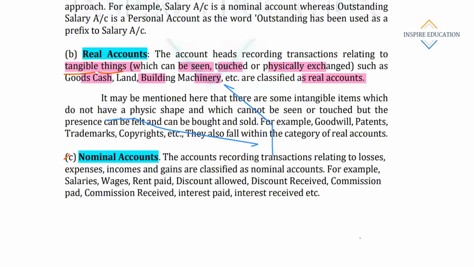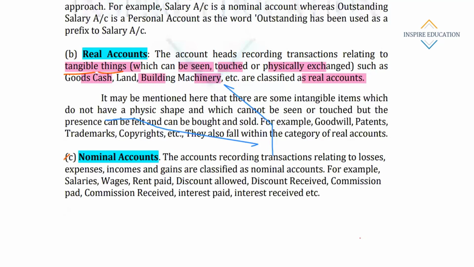It may be mentioned here that there are some intangible items which do not have a physical shape. Apart from this, as we have discussed, the things which have some physical shape, which can be seen or touched, come under the purview of real account.